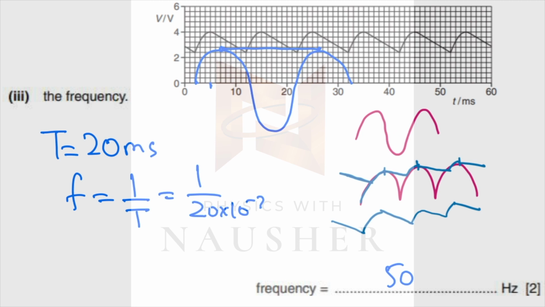So in easier words, what I'm saying is, if this is one time period, then how can I represent a time period on this wave? I will start from this peak. Please look carefully, this lower peak has been reflected upwards. So don't stop here. In the next time period, where do you have to go? You have to go till here. This is one time period, this length. Why? Because time period is not from here to here.